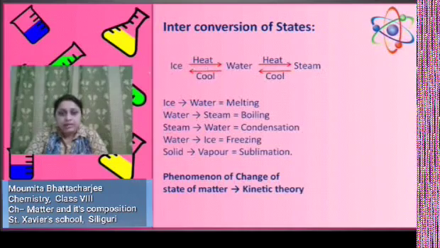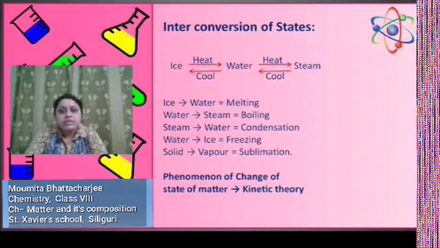If we heat ice, it will become water, and on further heating or boiling, it will become steam. And the reverse way, the backward way: steam, by cooling, we can get water, and by cooling water we can get ice.